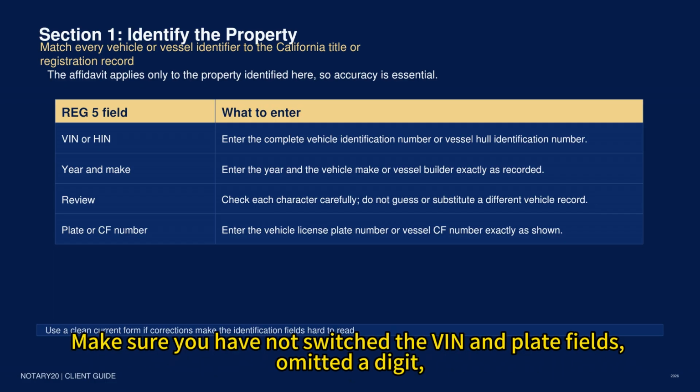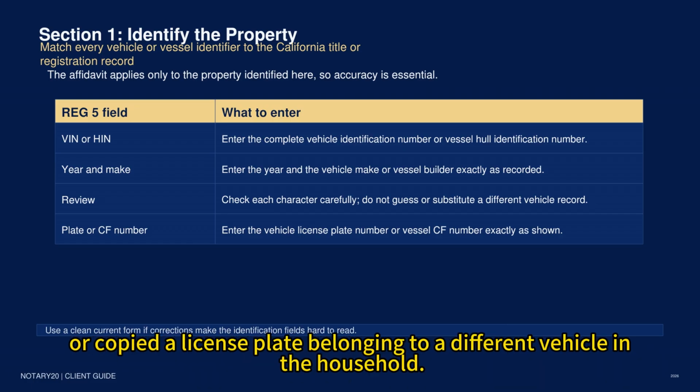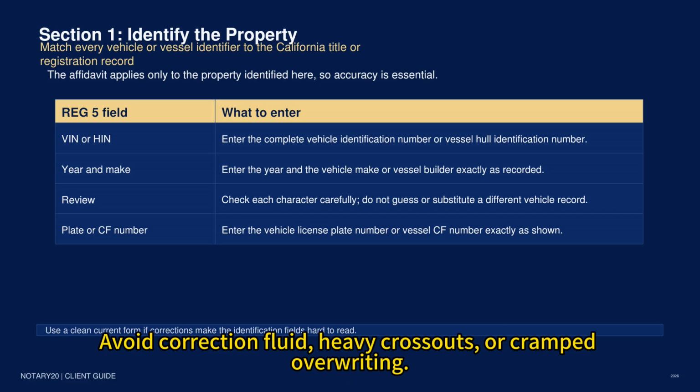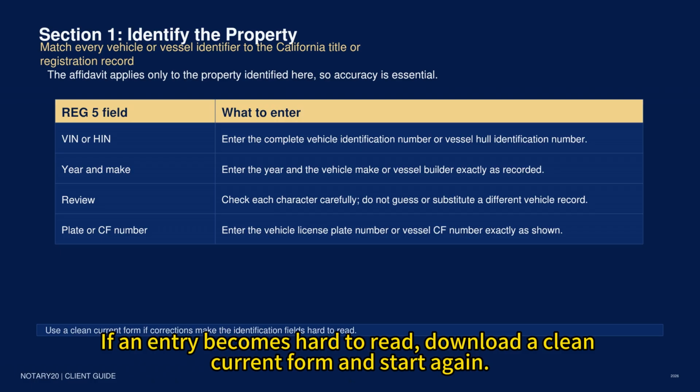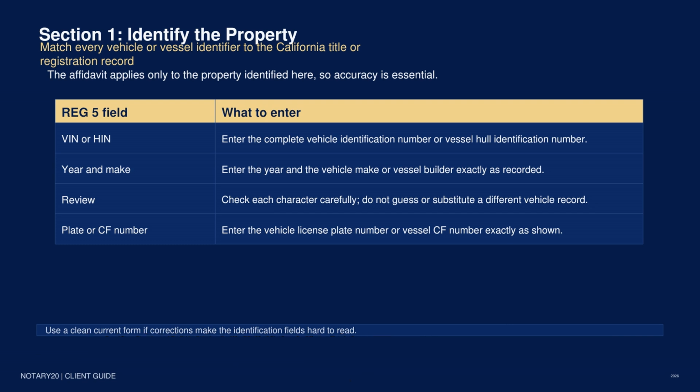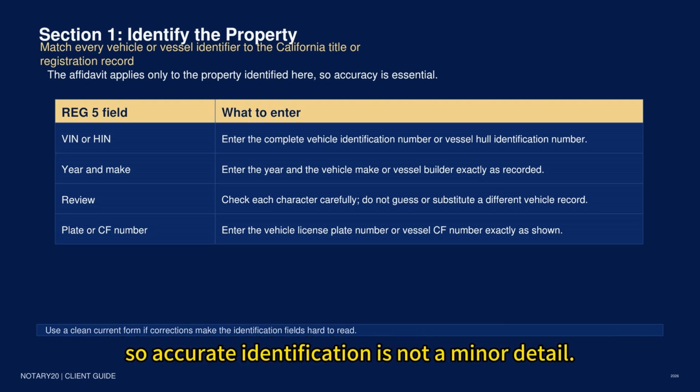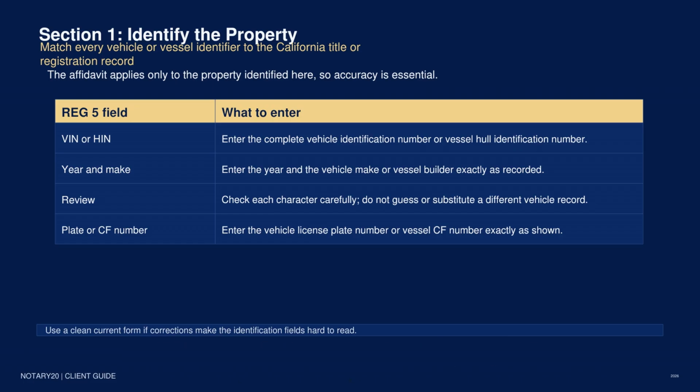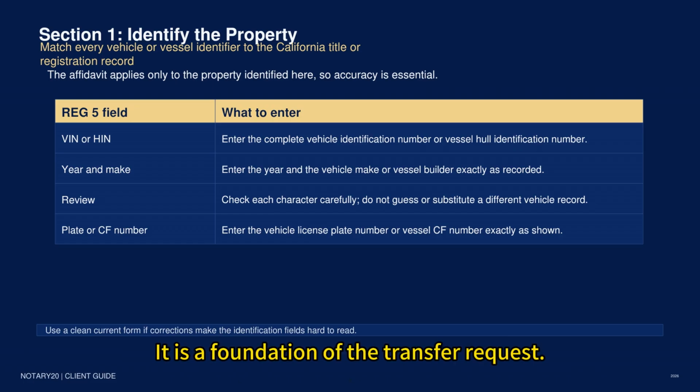Make sure you have not switched the VIN and plate fields, omitted a digit, or copied a license plate belonging to a different vehicle in the household. Avoid correction fluid, heavy crossouts, or cramped overwriting. If an entry becomes hard to read, download a clean current form and start again. This affidavit applies only to the specifically described property, so accurate identification is not a minor detail. It is a foundation of the transfer request.